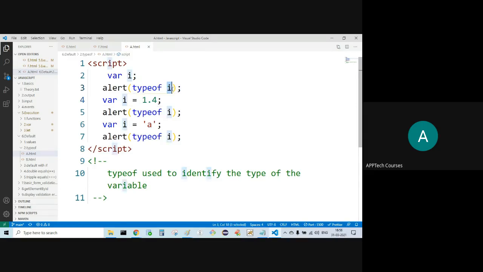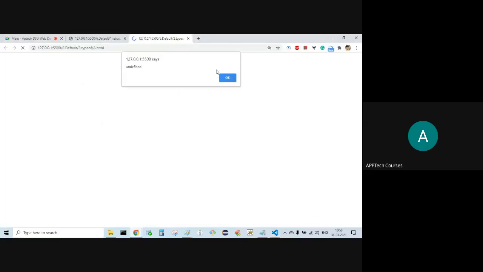What is the type of I initially? Undefined. Later on, number, then later on, string. Undefined, number, string.